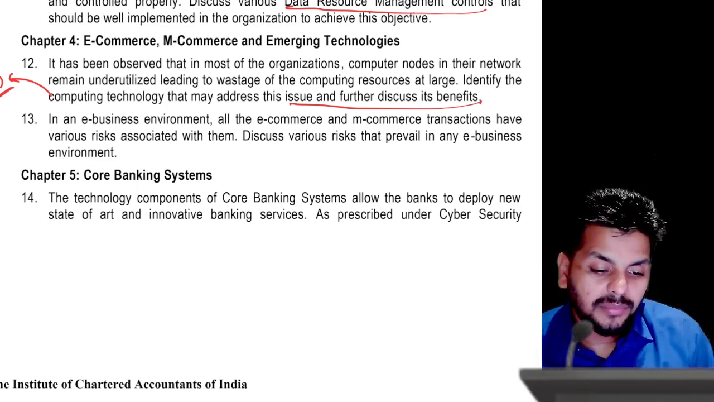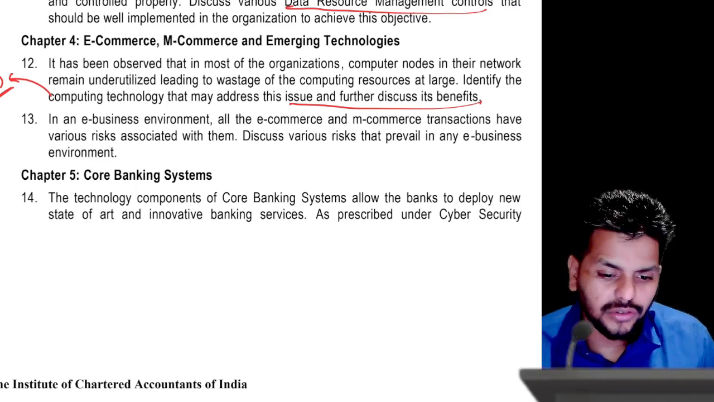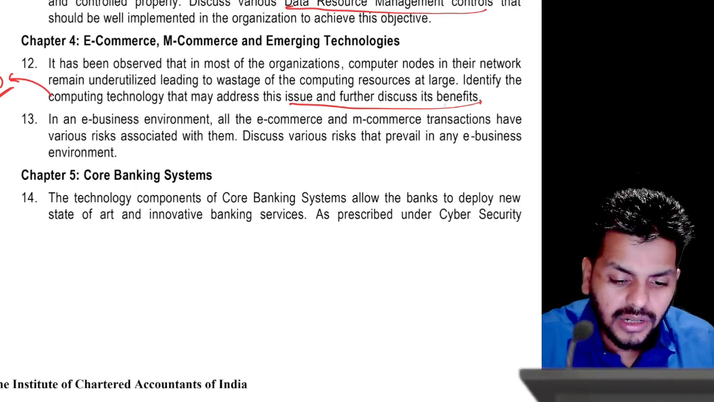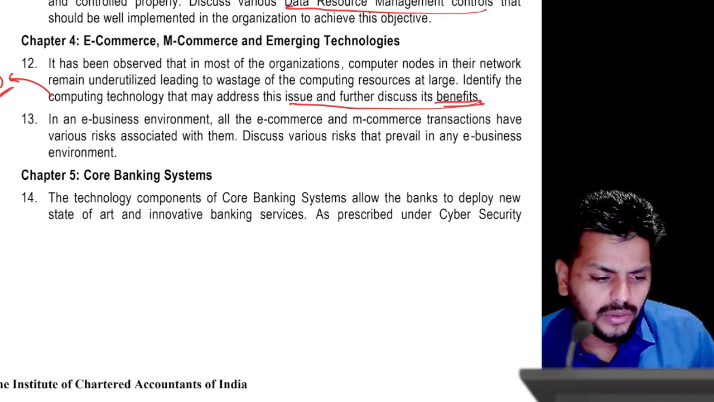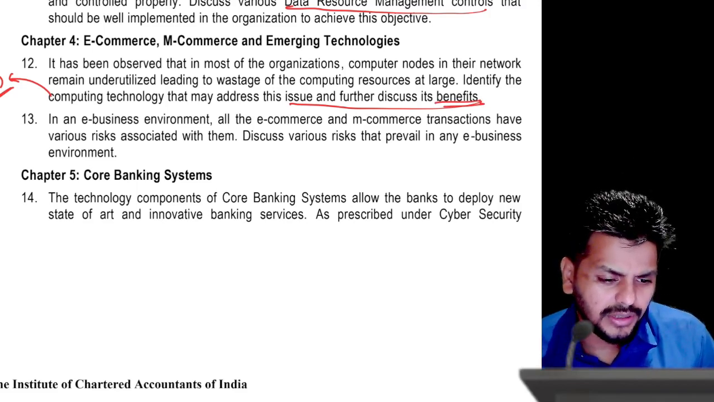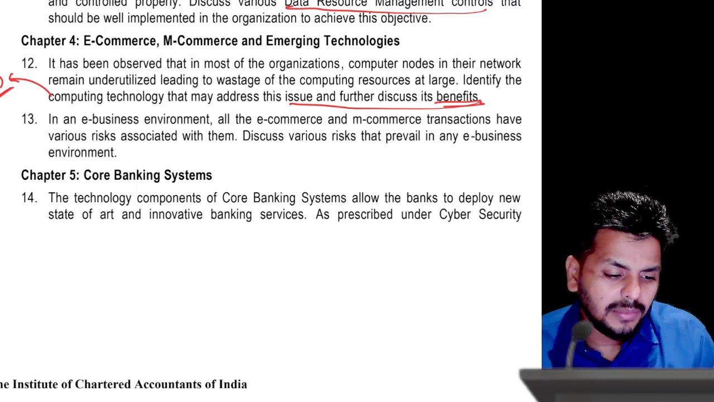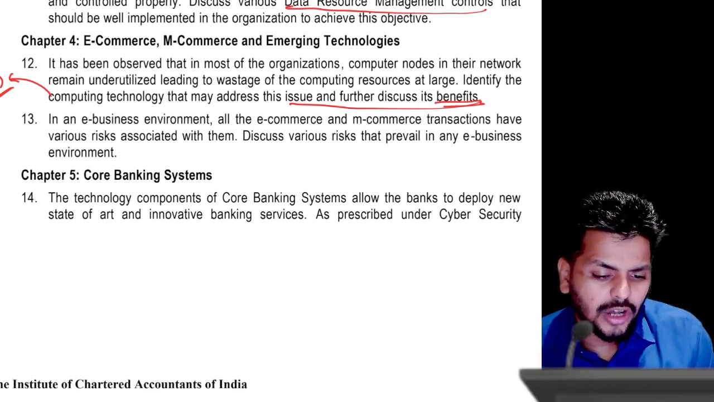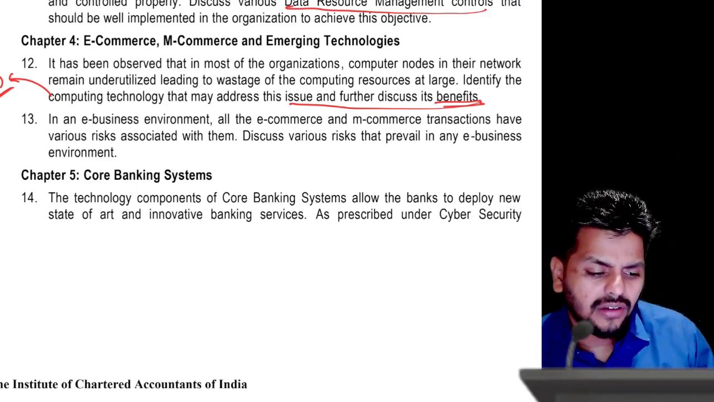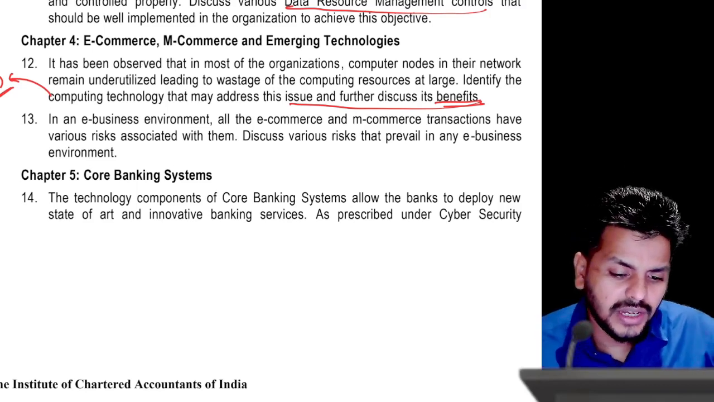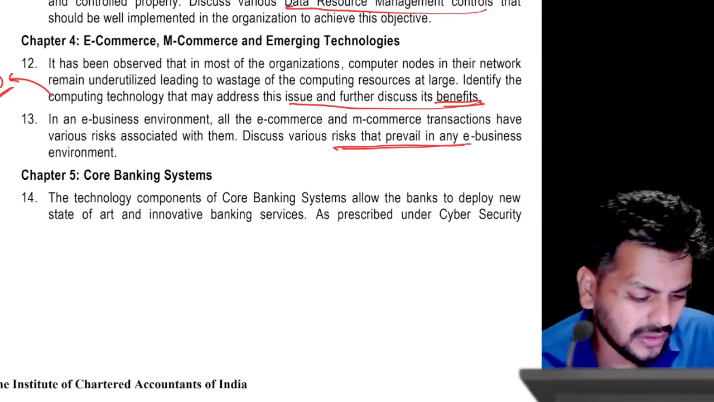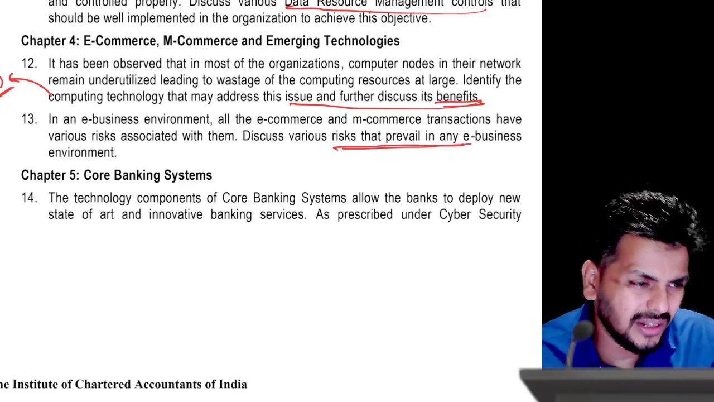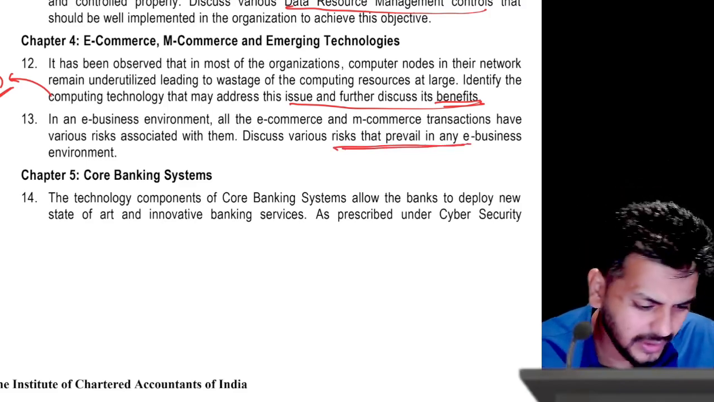Identify the technology that may address this issue and further discuss the benefits. So what is grid computing and what are its benefits? Resource balancing, parallel CPU capacity, right? You can give all of those details about grid computing here. And in any business environment, all the e-commerce and m-commerce transactions have various risks associated with them. It's a straight question: risks that prevail in e-commerce business. You can go to the fourth chapter and find it, no big deal, or you can go slightly down in the article and find that.